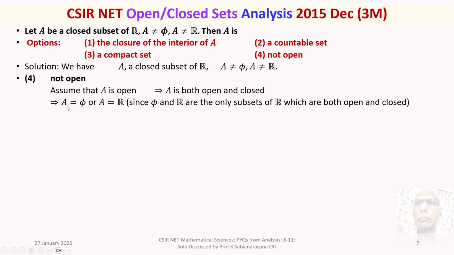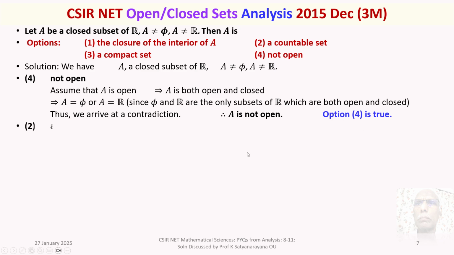But it is a contradiction. Why? In the common hypothesis, how is A to be taken? A is not empty and A is not R. And when you assume that A is open, then you get A is empty or A is R, a contradiction. Thus we arrive at a contradiction. Therefore, our assumption that A is open is not true. Therefore, A is not open. Thus, option 4 is true. We move on to option 2.